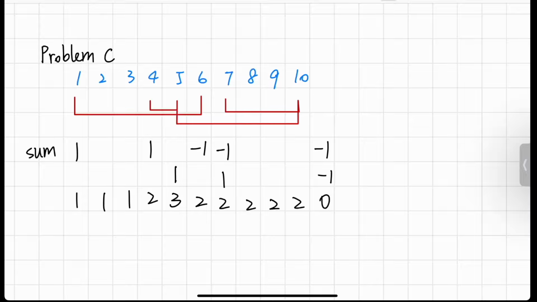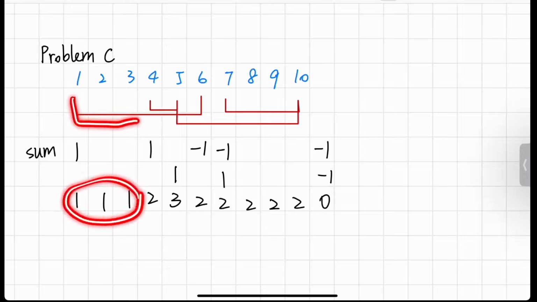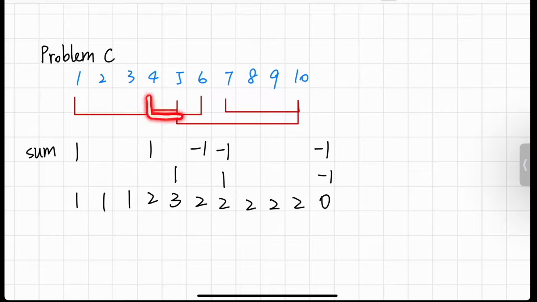So corresponding to the number of lines, we know that here there's only 1 line and it corresponds with 1. And here there starts to be 2 lines, and this corresponds to 2. And in the region 5, there's 3 lines, and this corresponds with 3, and so on.